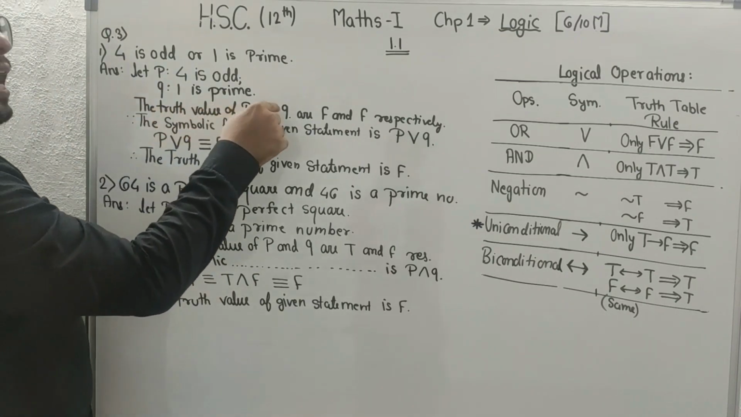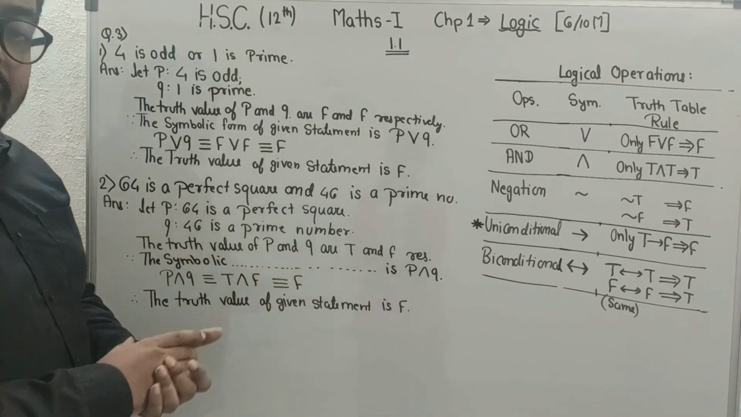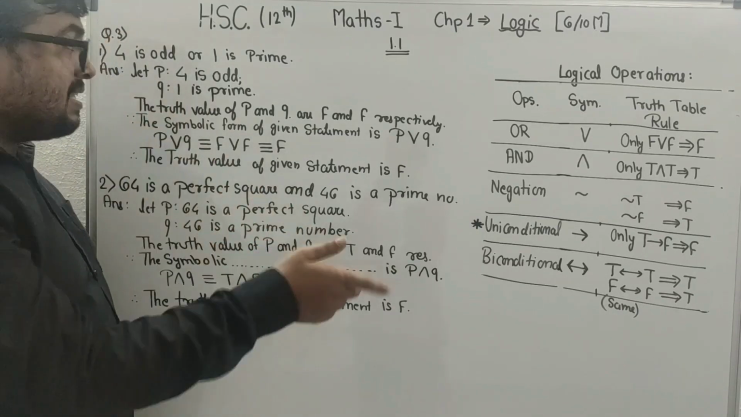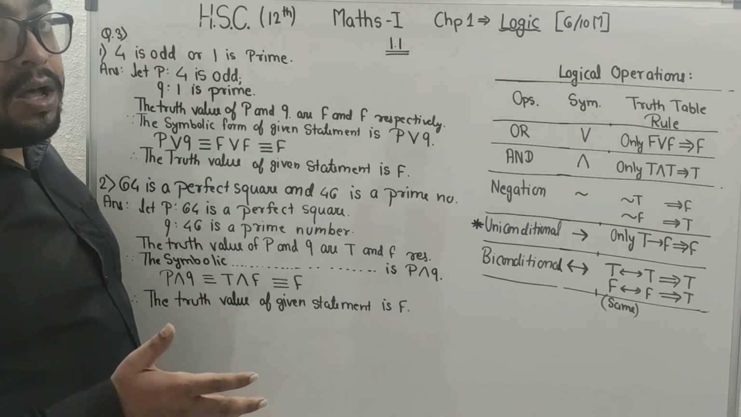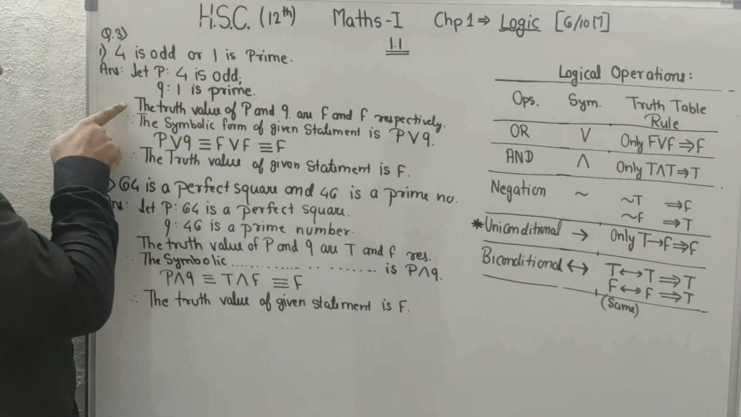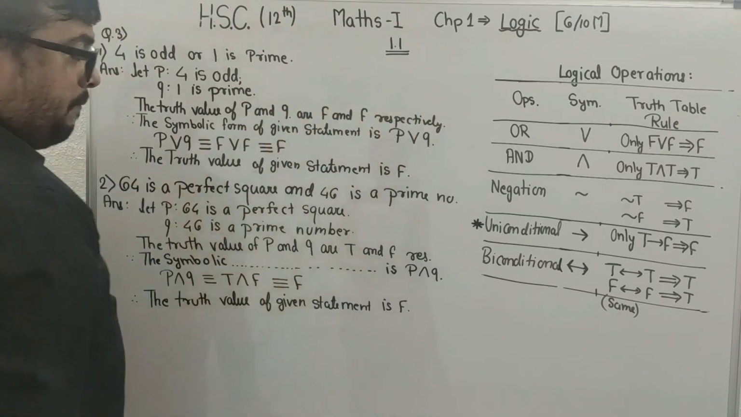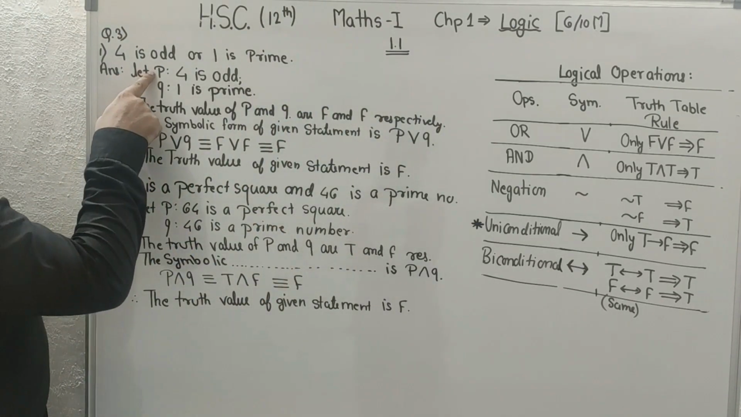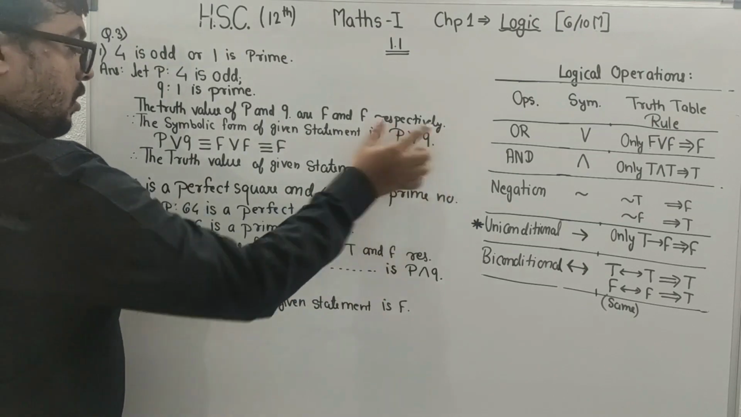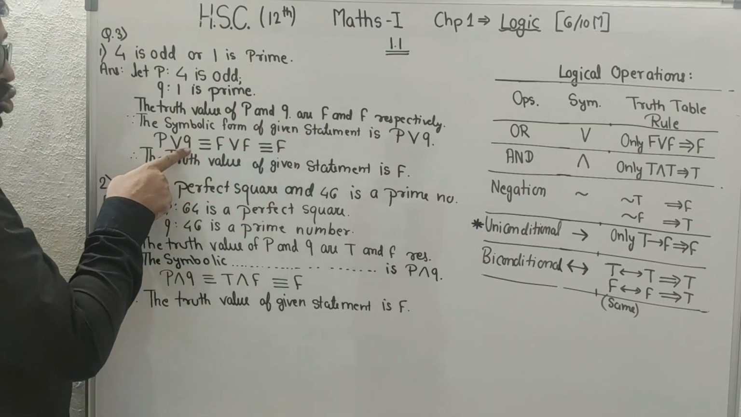The truth value of P and Q is F and F. What that means, beta? We all know 4 is an even number. So here, 4 is odd became false, and 1 is not a prime number, not a composite number, so this is also false. Here it is written the truth value of P and Q are F and F respectively. Symbolic representation, what will it be, beta? P or Q. Let us solve this. P or Q. What is P? F. What is Q, beta? F.